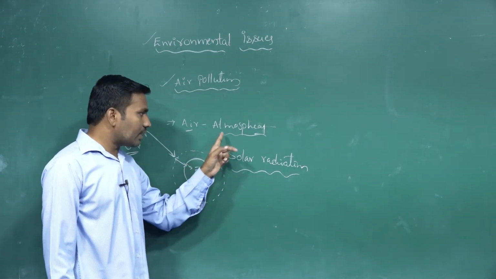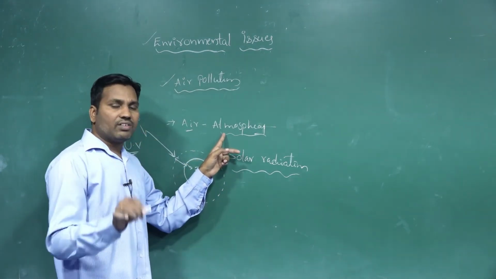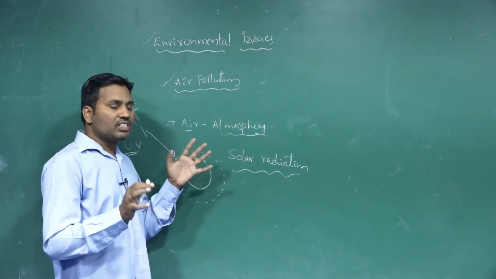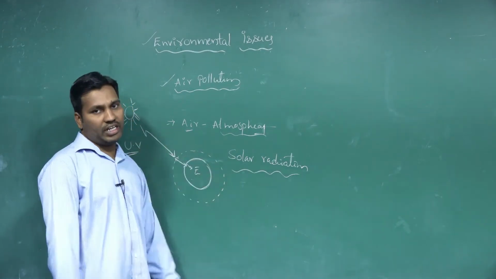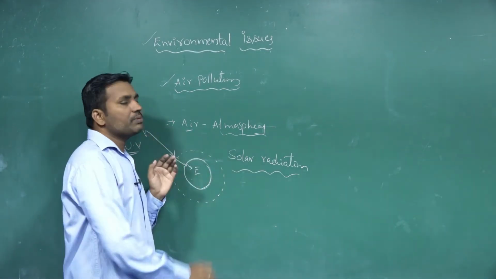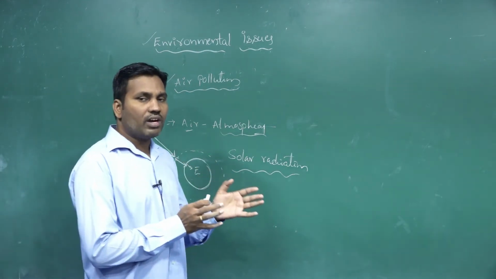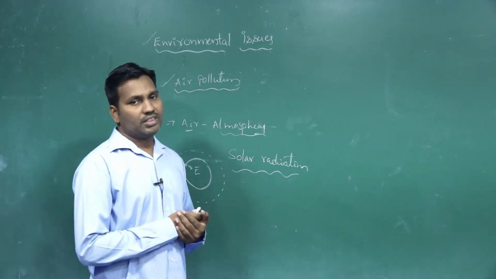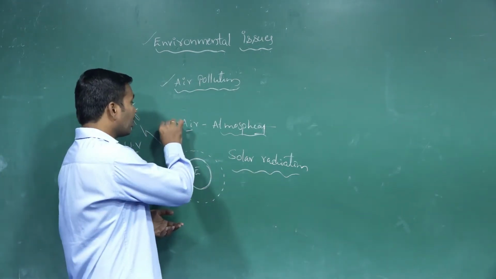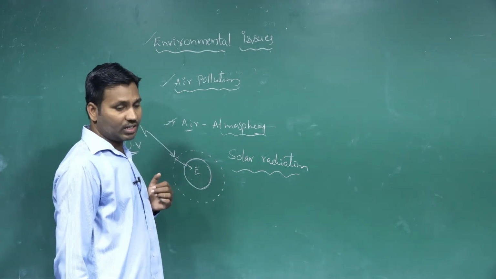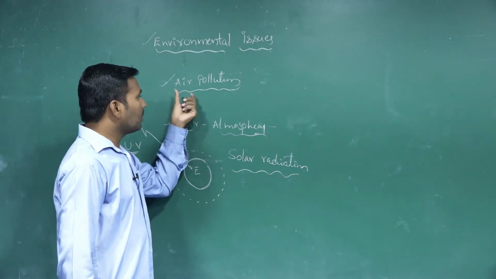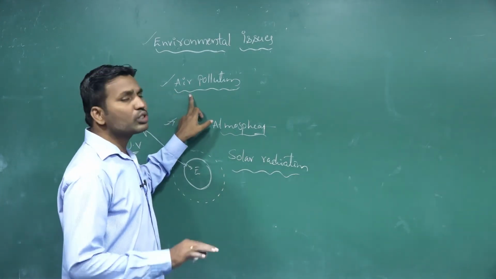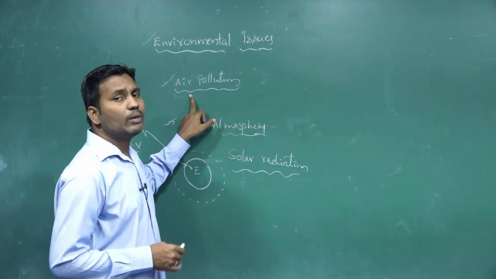So the atmosphere, the air surrounding our planet, gives protection from solar radiation. Like this, the atmosphere protects our planet and the organisms living on the earth's surface. This is the importance of the air or atmosphere. But because of a number of pollutants, this air is being spoiled, causing air pollution.